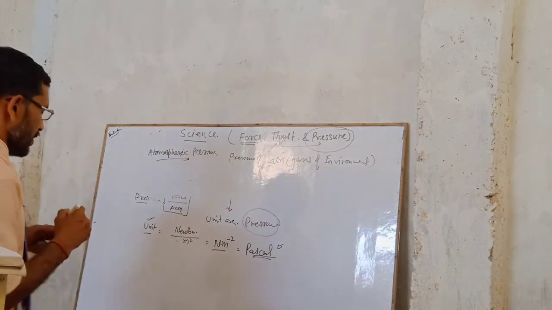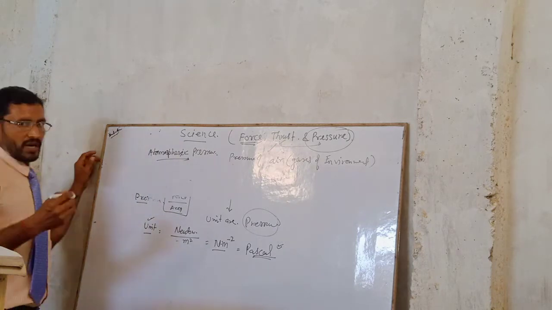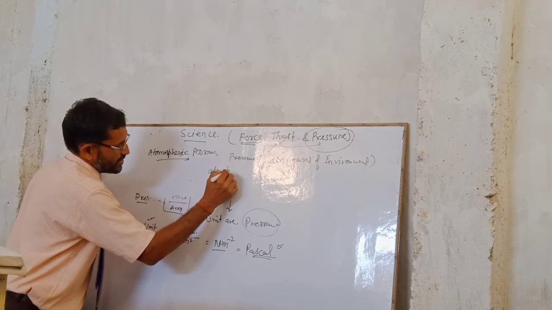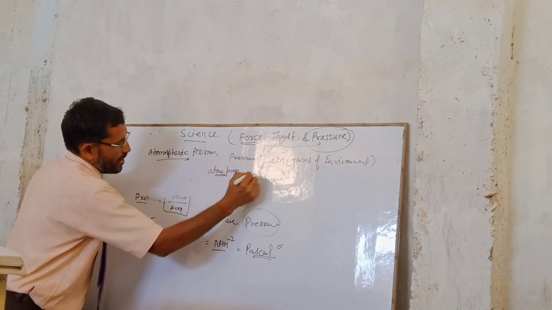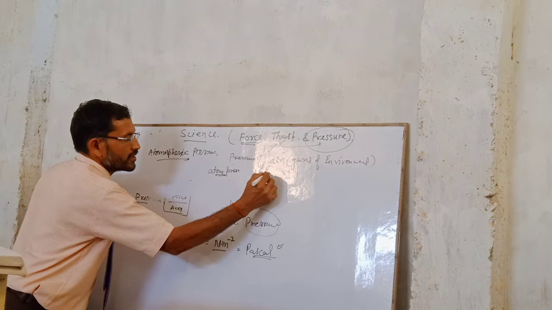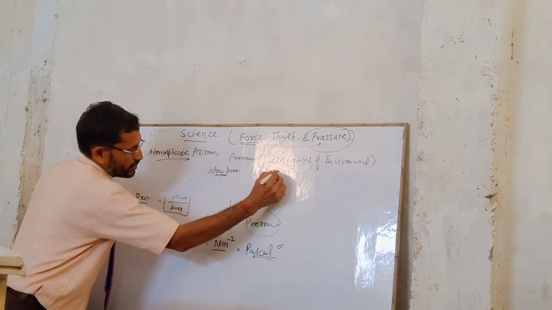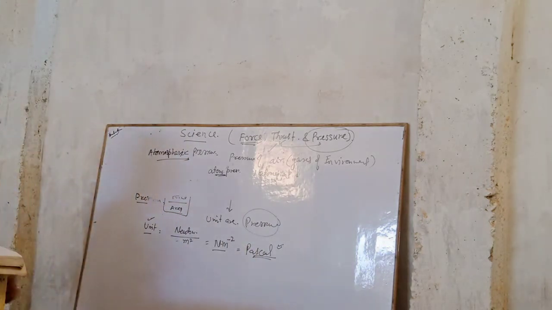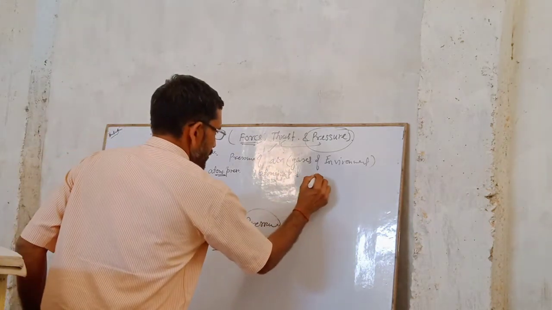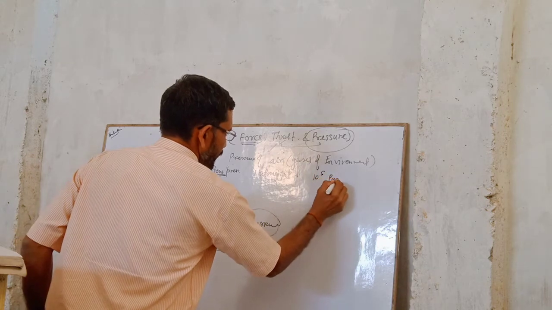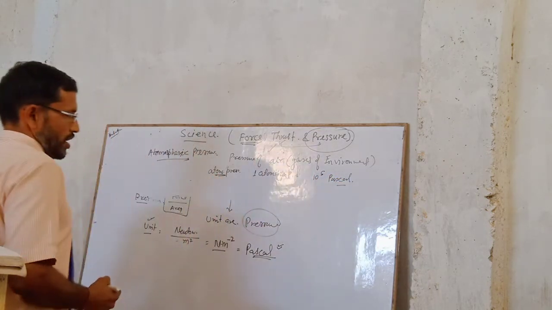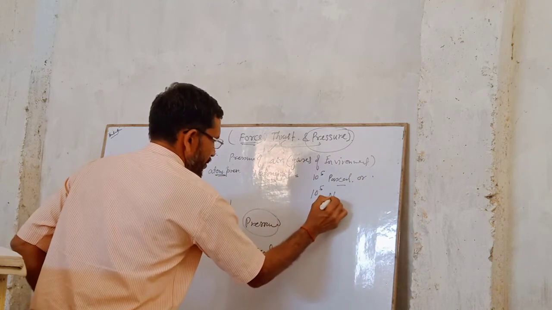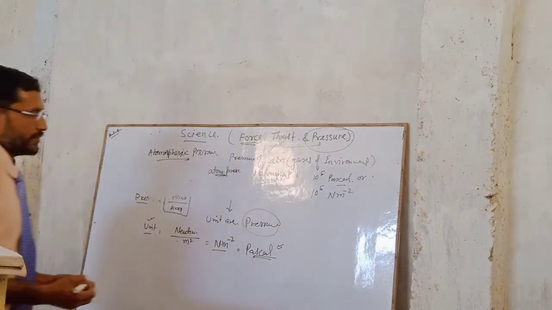And the unit for atmospheric pressure is the atmosphere, ATM. 1 atmospheric pressure is equal to 10⁵ Pascal, or in another way 10⁵ Newton meter inverse square.